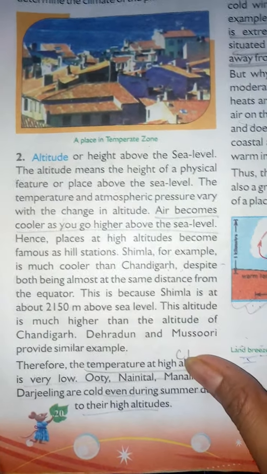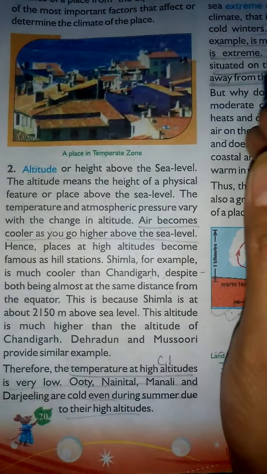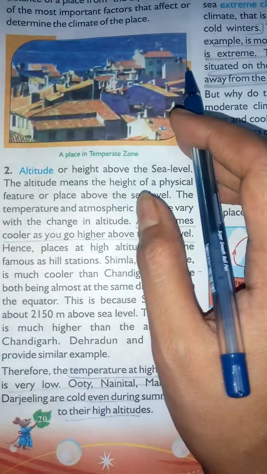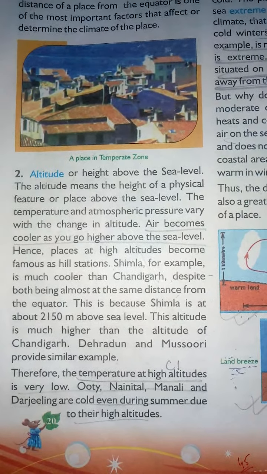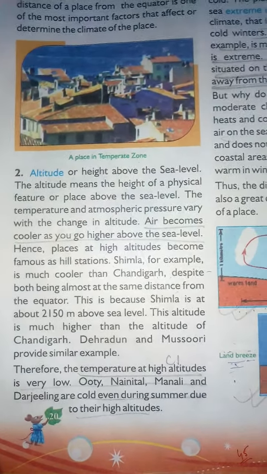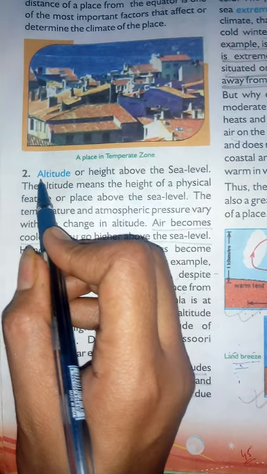Good afternoon, students. As we have started the topic factors that determine the climate, in which we have discussed the distance from the latitude or equator, and the climatic zones, that is the torrid zone, frigid zone, and temperate zone. So today we are going to discuss the next factor, that is the altitude.